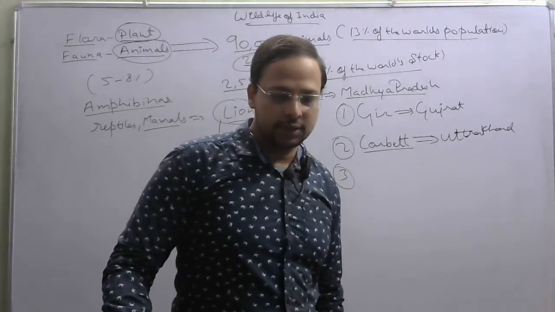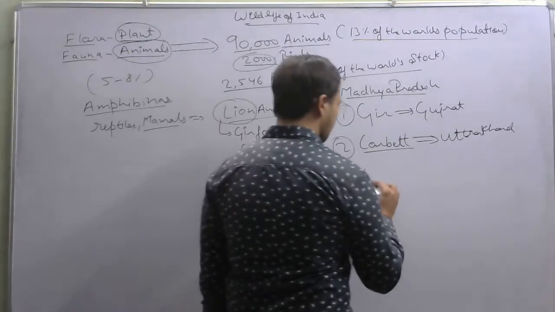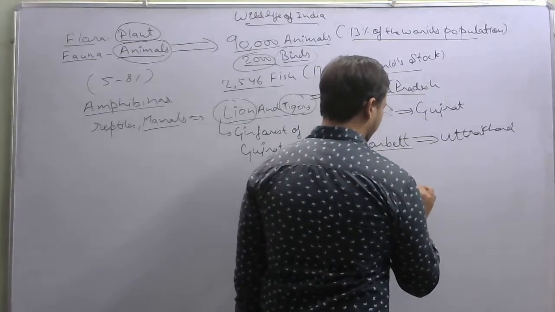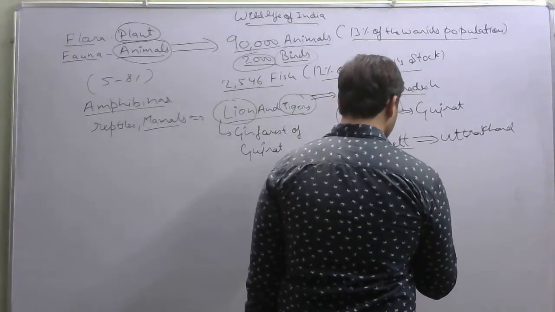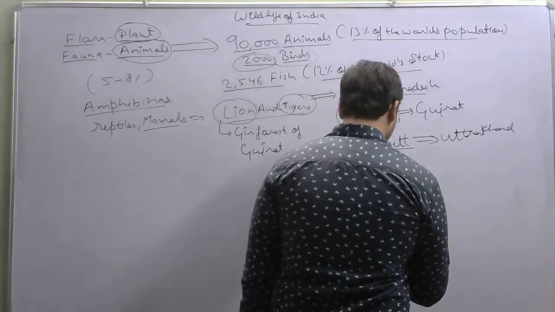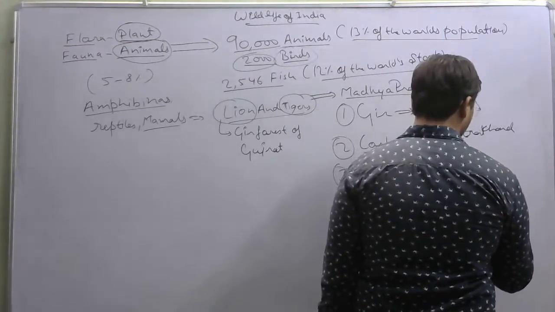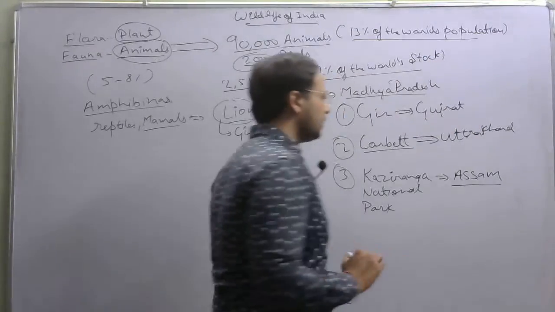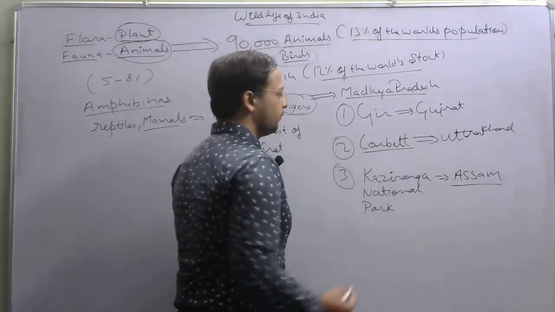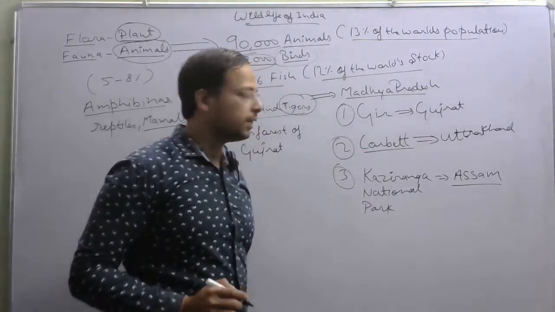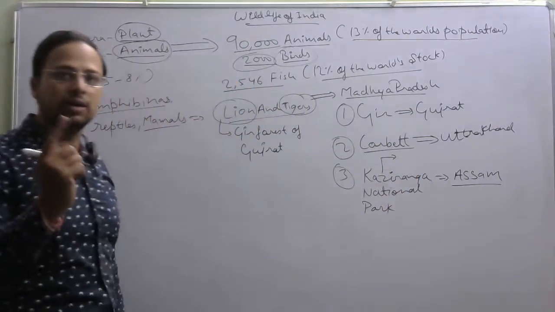And the next is your Kaziranga National Park. It is in Assam. You should note down these things. Kaziranga National Park is in Assam. The Gir National Park is in Gujarat. Corbett is in Uttarakhand. And Kaziranga National Park is famous for its one-horned rhinoceros.